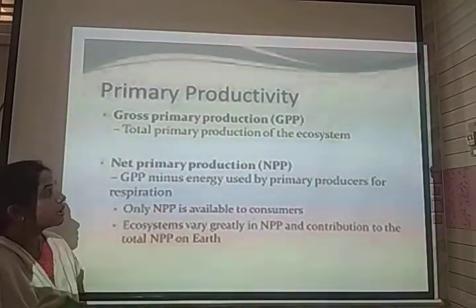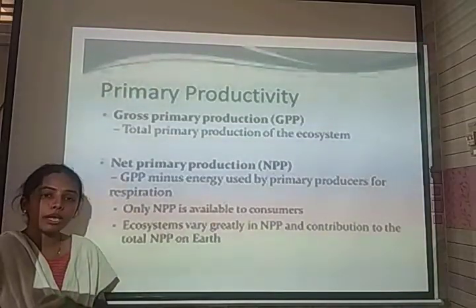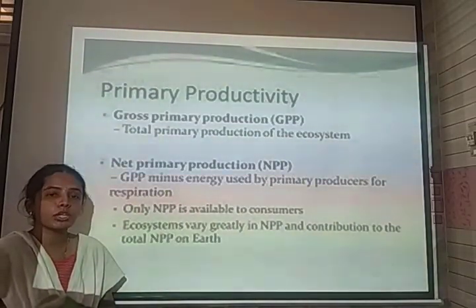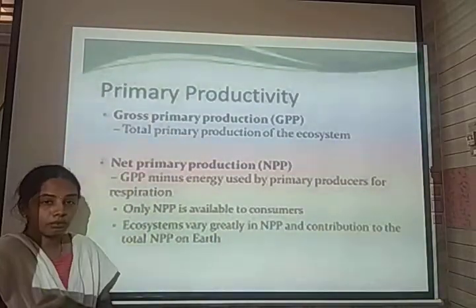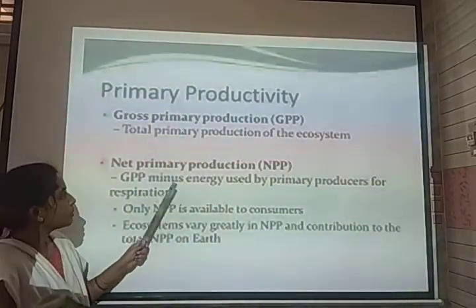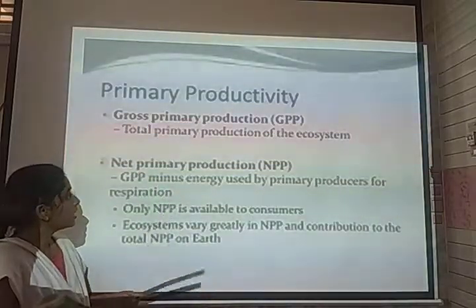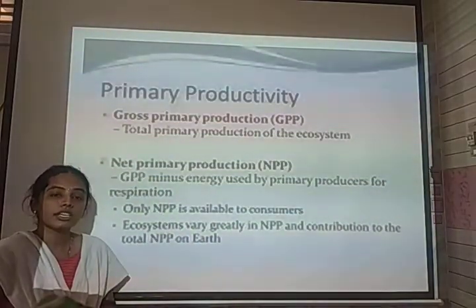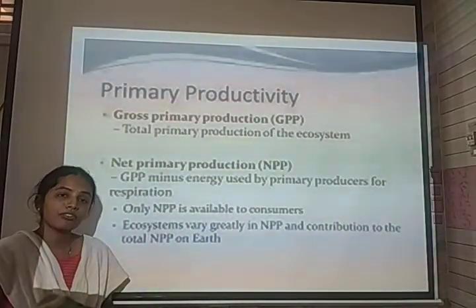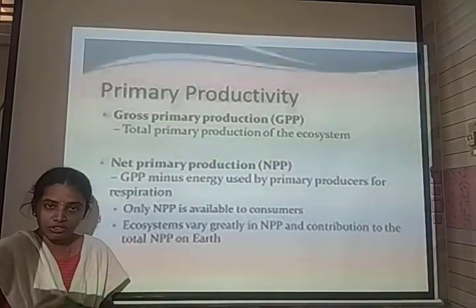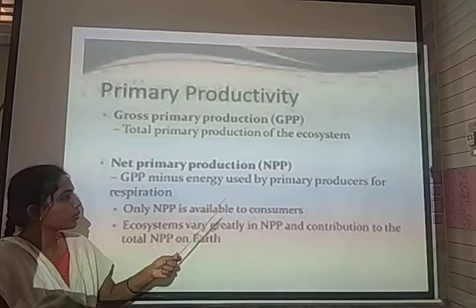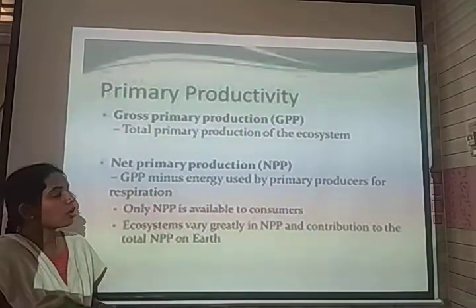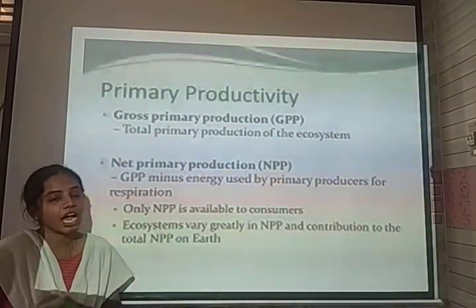So gross is nothing but the total. Here the total biomass produced by the producers by the process of photosynthesis is called gross primary productivity. Whereas net primary productivity, net is nothing but what is left. When the energy has been consumed by the process of respiration, the energy that is still left in the plant is called net primary productivity. So NPP is always equal to GPP minus R.